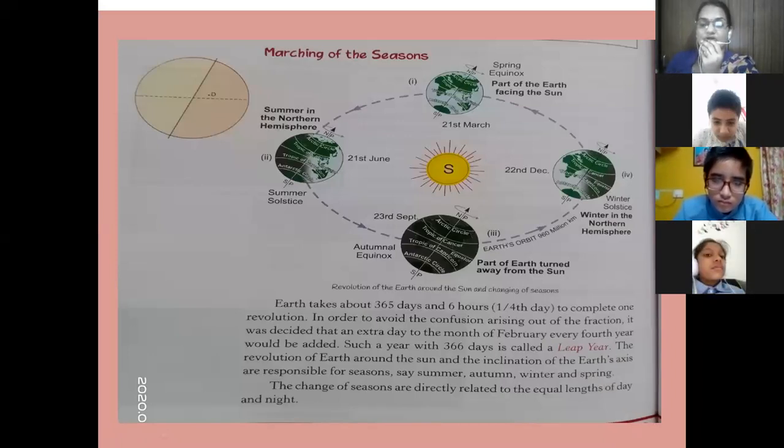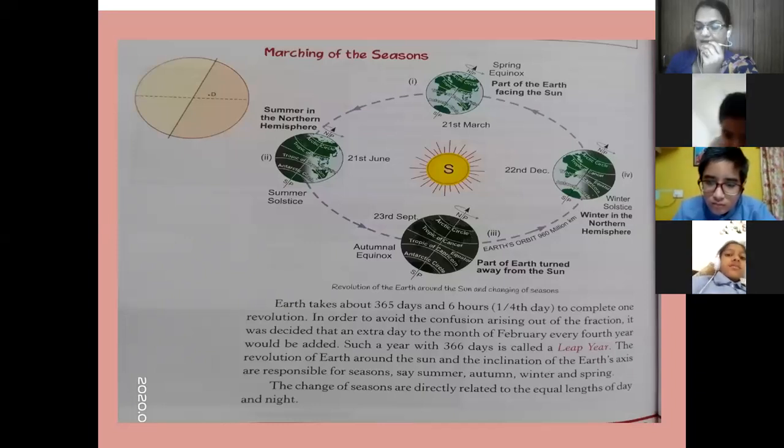The upper part near the North Pole is the northern hemisphere, and the southern portion of the equator is called the southern hemisphere. When it is summer in the northern hemisphere, it is winter in the southern hemisphere. And when it is winter in the northern hemisphere, it is summer in the southern hemisphere.